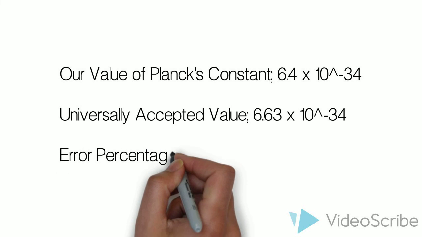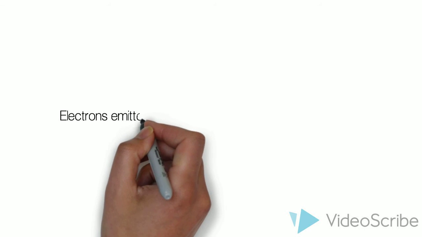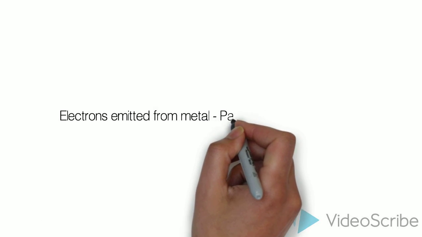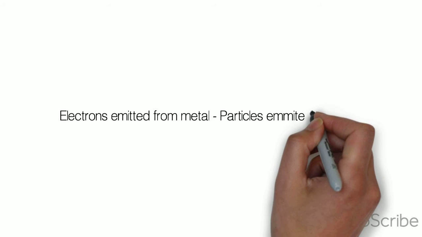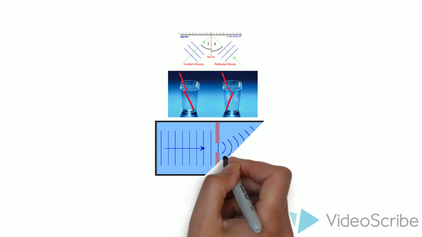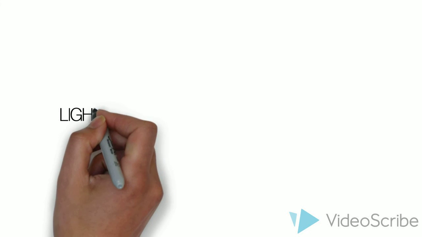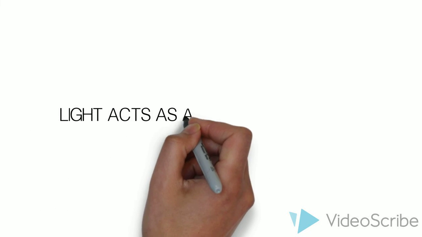This experiment is known as the photoelectric effect. But what does this all mean? The fact that electrons were emitted from the metal meant that particles had to be emitted from the light source to cause the metal to shoot out electrons. And we already know that light can also act as a wave because it refracts, reflects, and diffracts just like any other wave, thus proving that light is made of particles and waves.